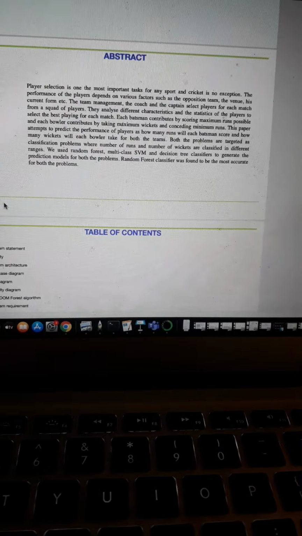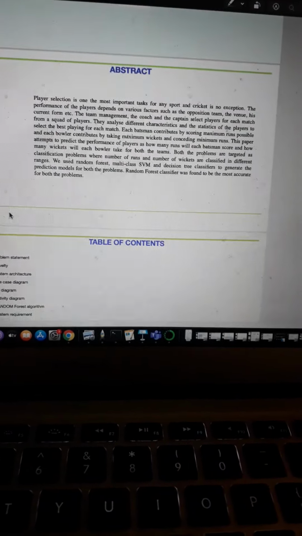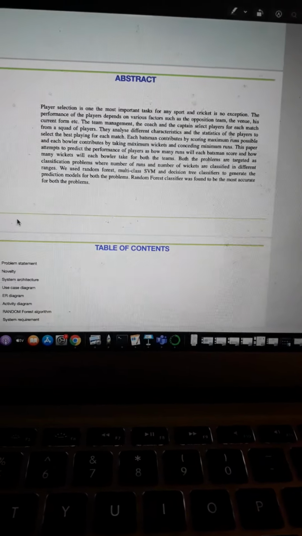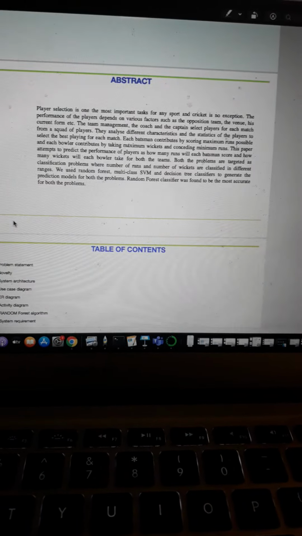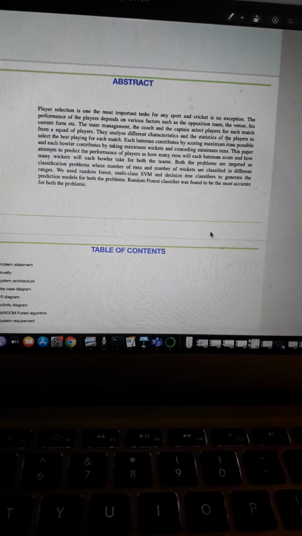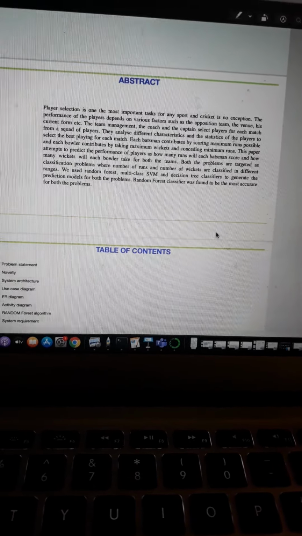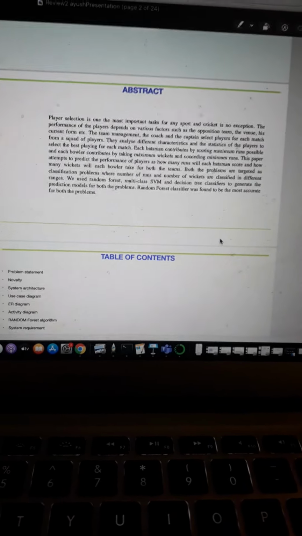This is very helpful for team management, the coach and the captain for selecting players on the basis of average score, innings, total score, hundreds, and how many wickets. The algorithms used in this project are the random forest algorithm, SVM and decision tree.